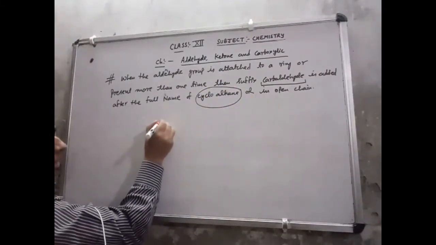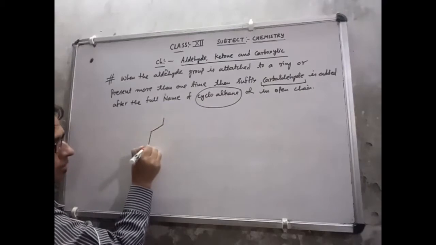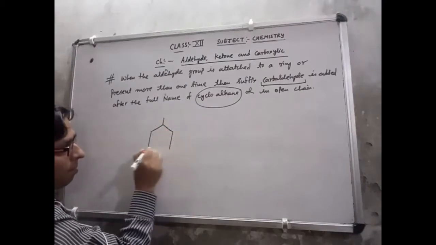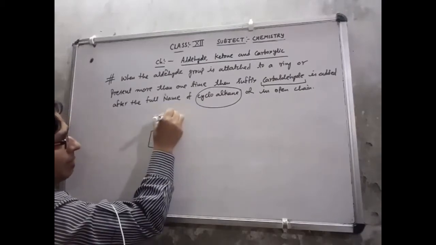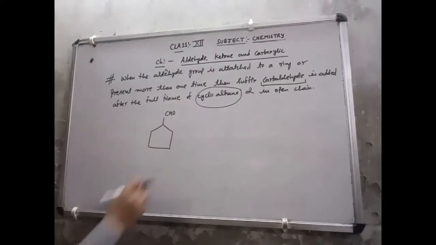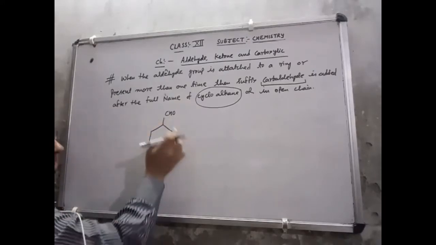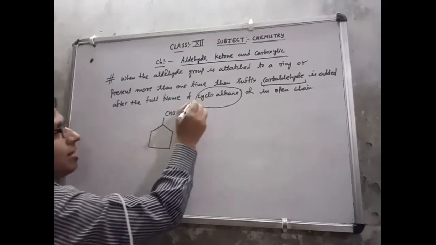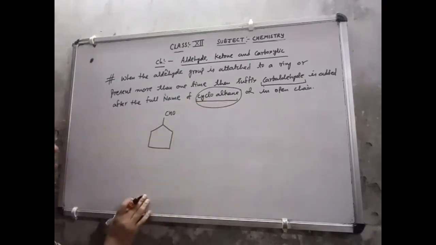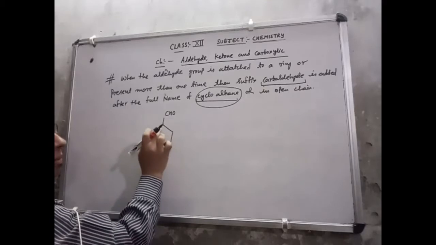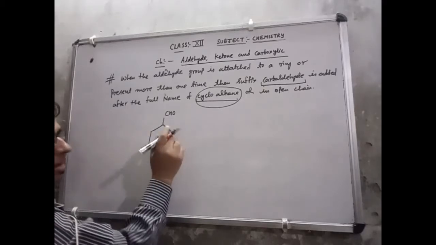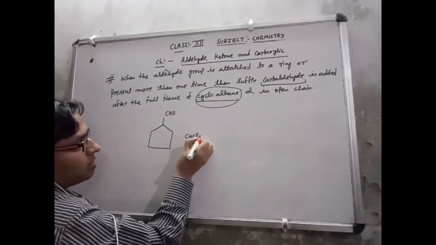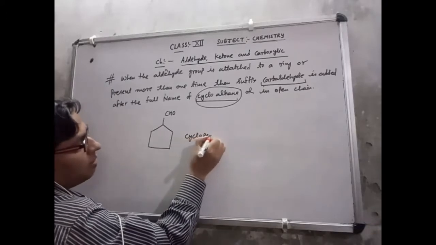Suppose I am discussing this ring, and here I am adding a CHO group. This is a ring, a closed figure, and the aldehyde group is attached to the ring. So what do we have to do? First we write the name of the cycloalkane. There are 5 carbons in the ring, 1, 2, 3, 4, 5, so its name is cyclo, and for the alkane, pentane.